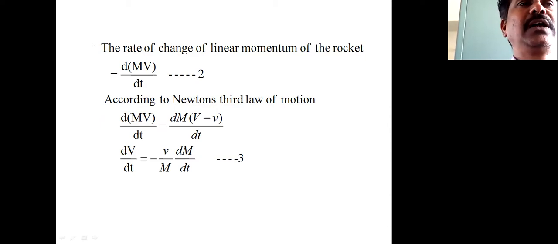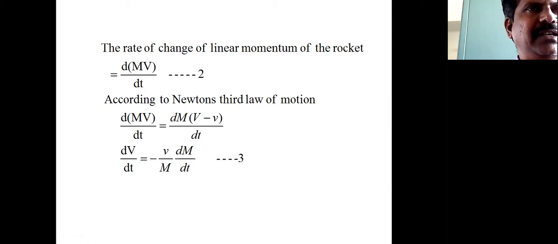So therefore, according to Newton's law of motion, the rate of change of linear momentum of the rocket is equal to the force acting on that rocket. So it is written as d into bracket capital M into V divided by dt is equal to dm into bracket capital V minus small v, divided by dt. Now we differentiate this one.